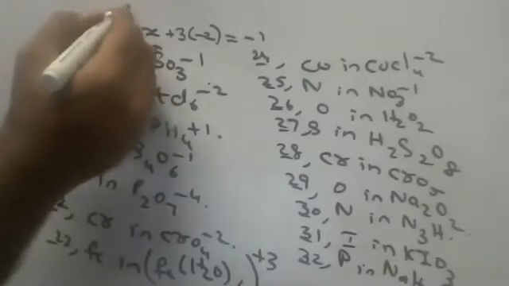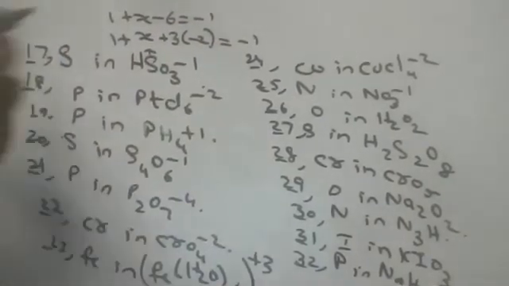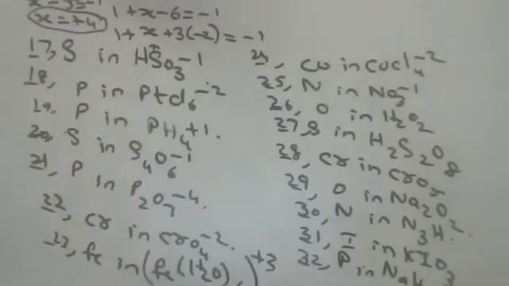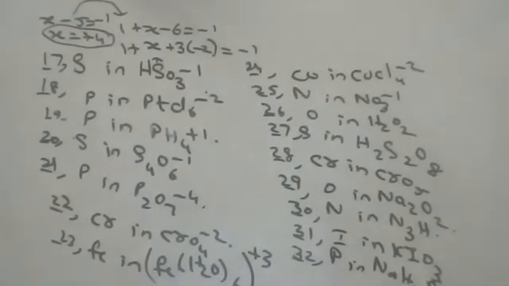Okay. 1 plus x minus 6 is equal to minus 1. So x minus 5 is equal to minus 1. This comes here. x is equal to plus 4. Please copy down, children. Those who didn't understand, copy down. As you keep reading, you will understand.